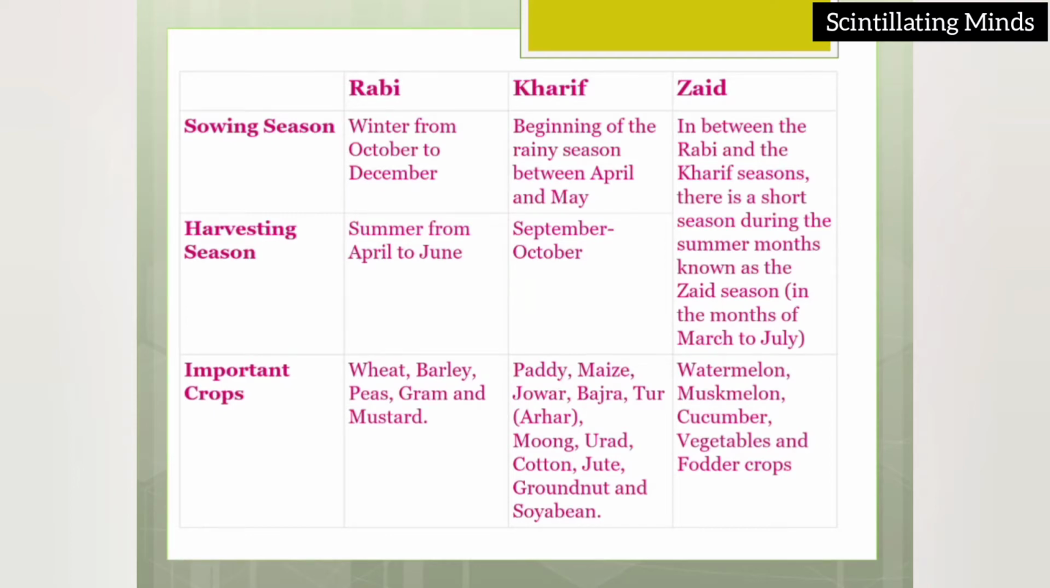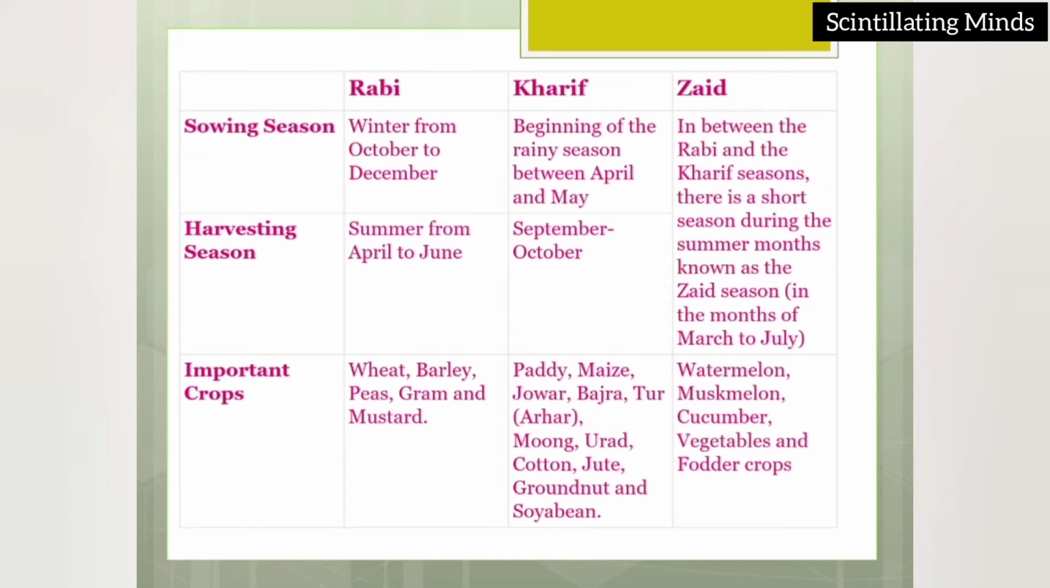Now Kharif crop is also known as the rain-fed crop, that begins in the rainy season, that is from April to May, and the harvesting season is September to October. These are the months which are important to learn. And what are the crops that come under Kharif? Paddy, maize, jowar, bajra, tur, moong, urad, cotton, jute, groundnut, and soya bean. These are the crops which are grown under the Kharif season.